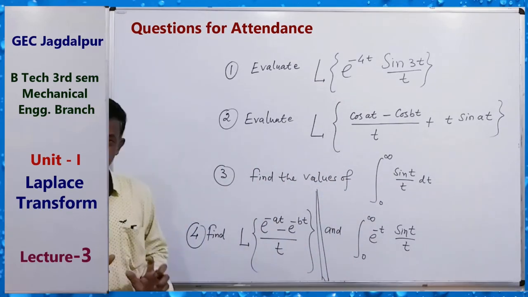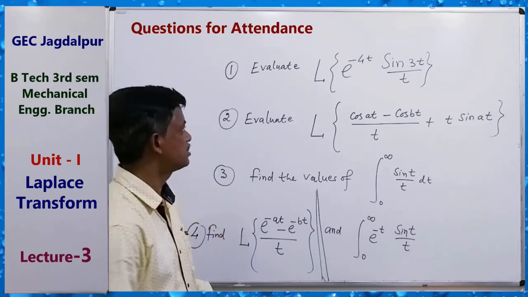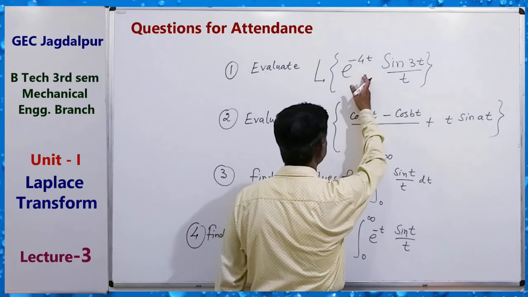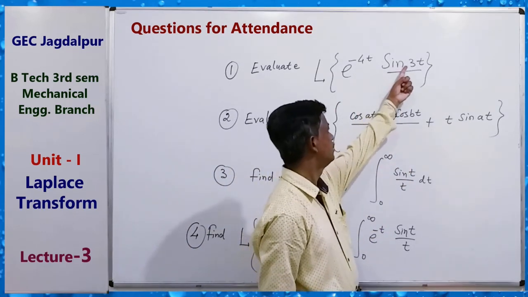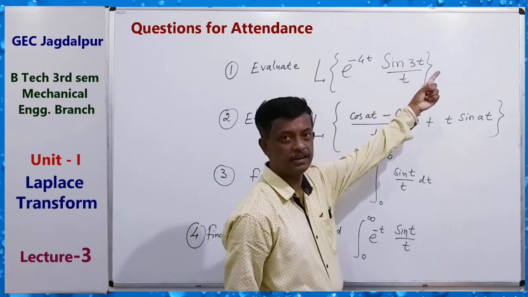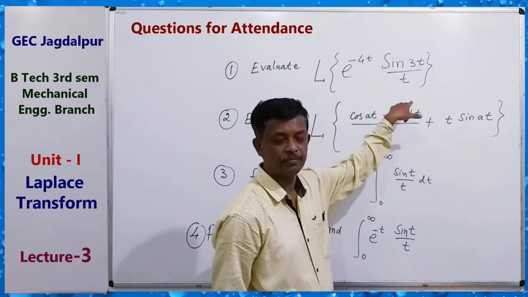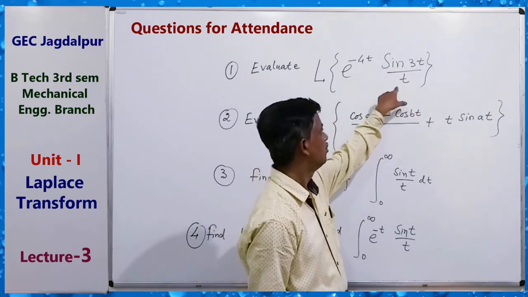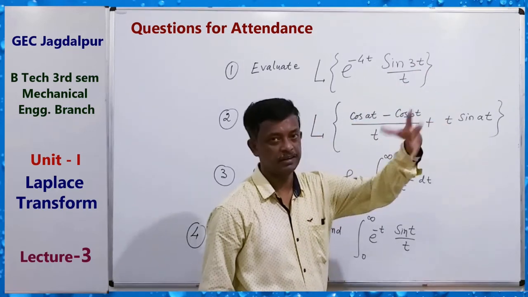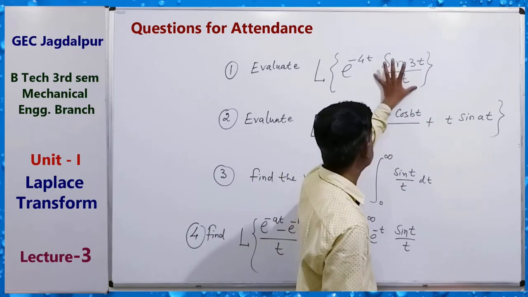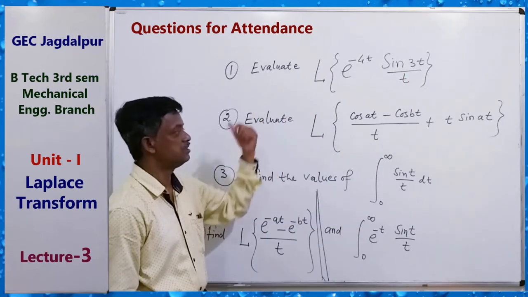Okay, these are the important questions. You have to solve them. Very simple. First question, how can you solve it? You know the Laplace transform of this is 3 by s square plus 9. So for the Laplace transform of this, by the division formula, integrate 3 by s square plus 9 from s to infinity. Then you can get the Laplace transform of this. Again applying the shifting property, you can get the result.